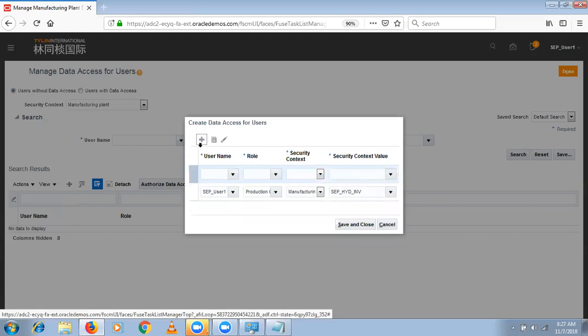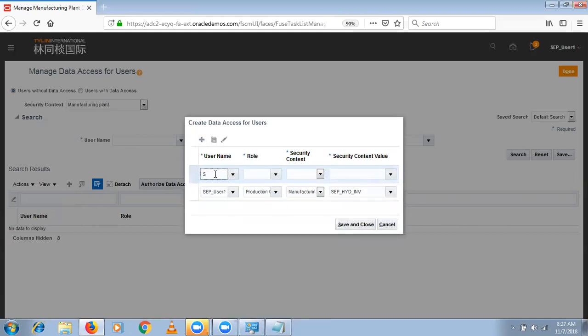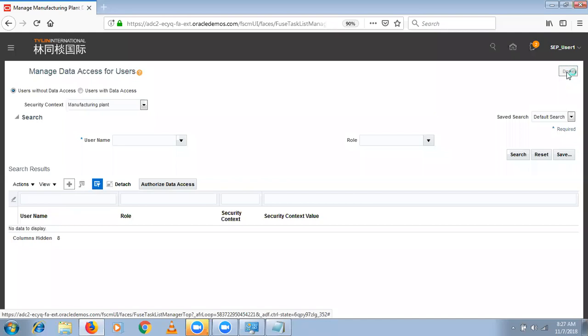Repeat the same step for the role production supervisor. SCP_user1 having the production supervisor role can access all these privileges in the manufacturing plant. In which plant? SCP_Hyderabad inventory organization. Select save and close. Select done.